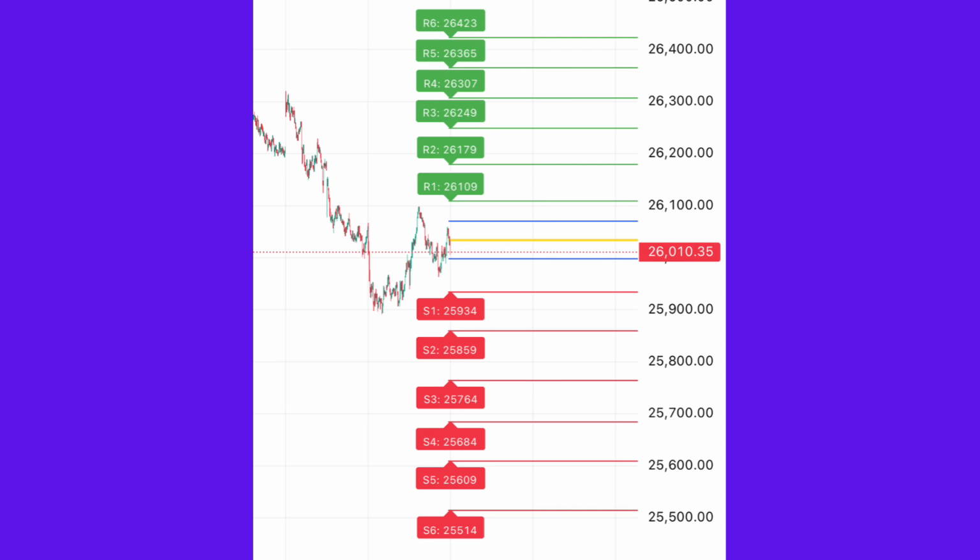Global market cues overview. To understand NIFTY's opening behavior, first let's look at global cues. US market, US 30, minus 0.11%, flat negative. This shows mild weakness, but not a trend-driving move. US markets are not giving clear bullish or bearish direction. Asian markets, minus 0.53%, negative. Asia is moderately negative. This is slightly bearish for NIFTY's sentiment.